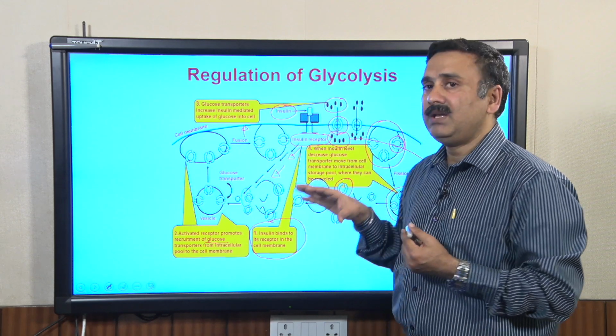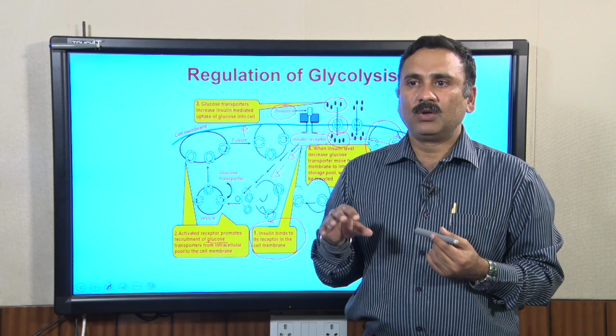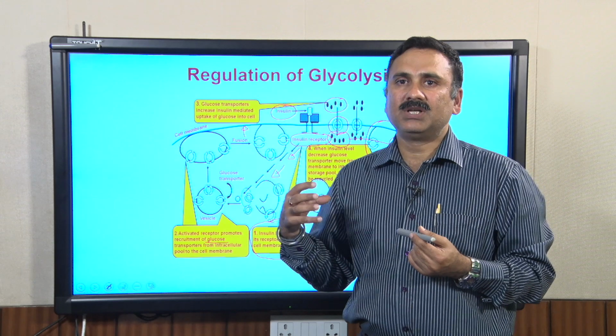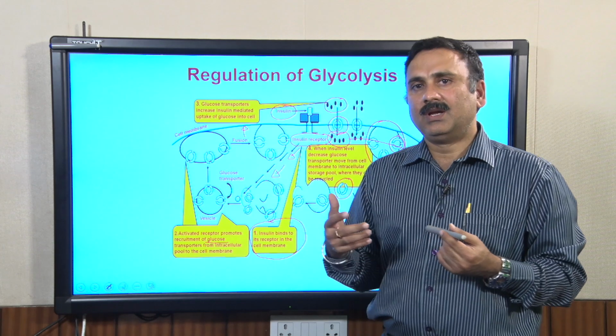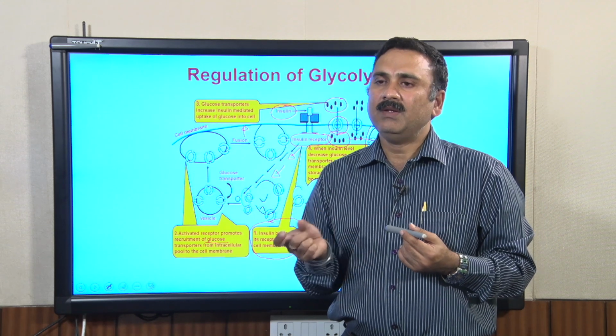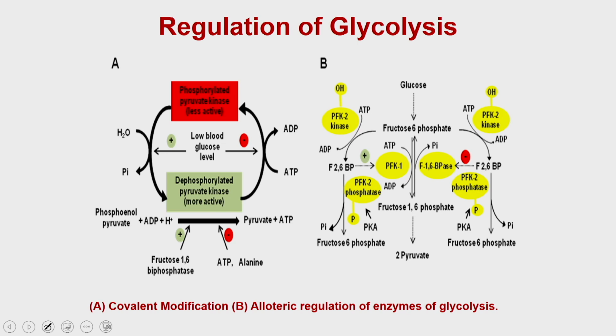Apart from this insulin mediated control, you also have control within the glycolysis reactions operating in the cell, and these regulations are mostly either by feedback mechanism or by covalent modifications. So at the enzymatic level you have two different types of regulations. One is called covalent modification and the other is called allosteric regulation. Let us discuss the covalent modifications.